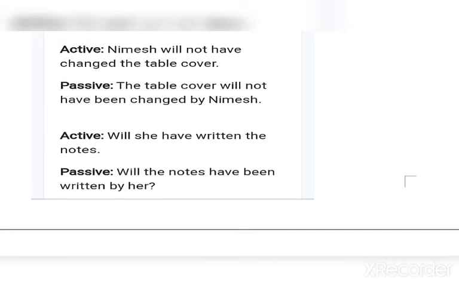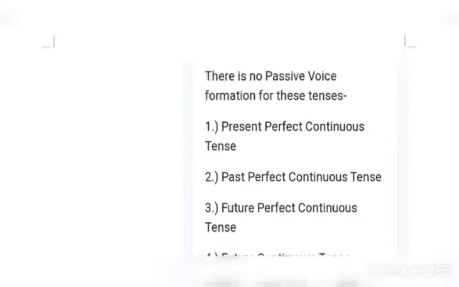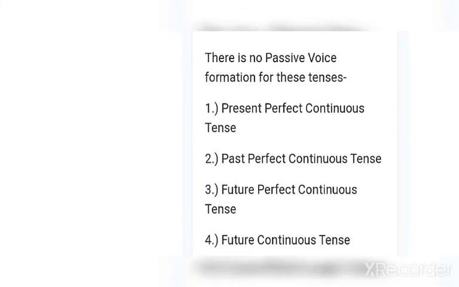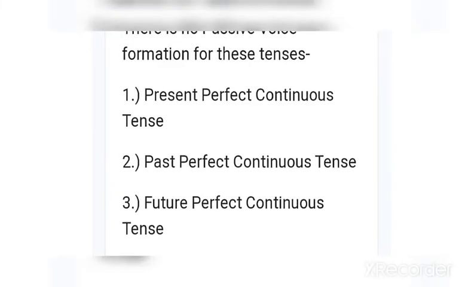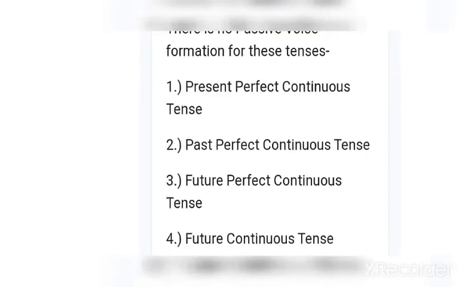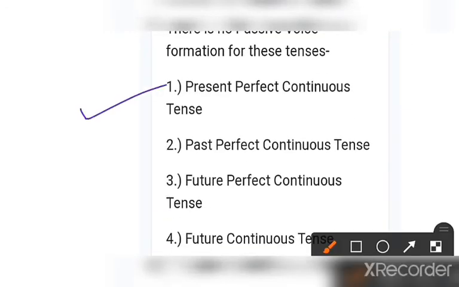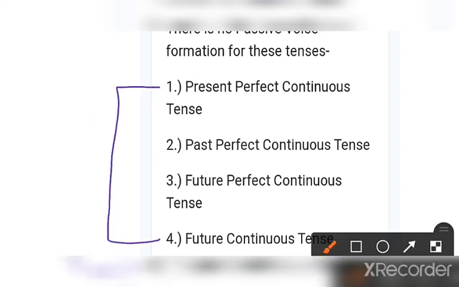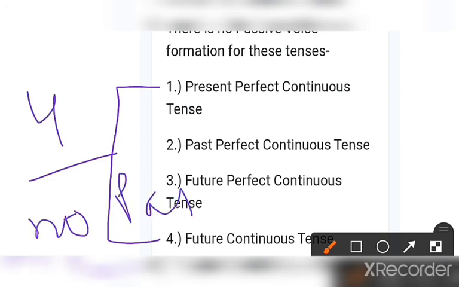So till here I hope you all got the sense. Okay, one more thing I want to tell you, student. Sentences like present perfect continuous, past perfect continuous, future perfect continuous, and future continuous: there is no passive of these four tenses. We cannot make any passive, so there will be no passive of these four sentences.